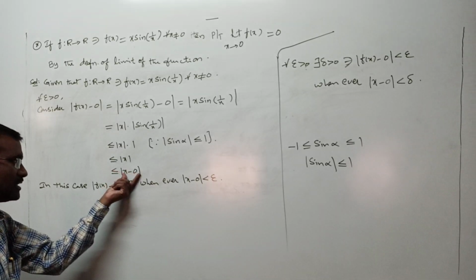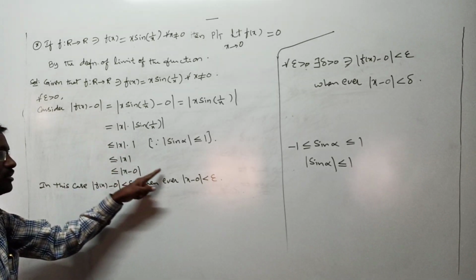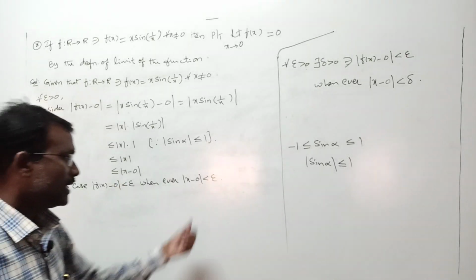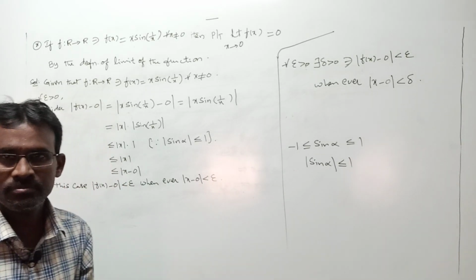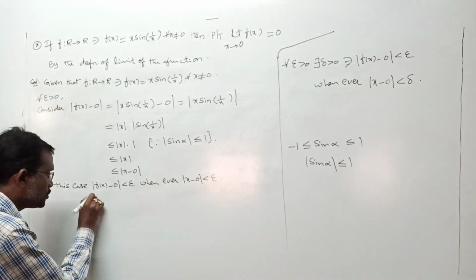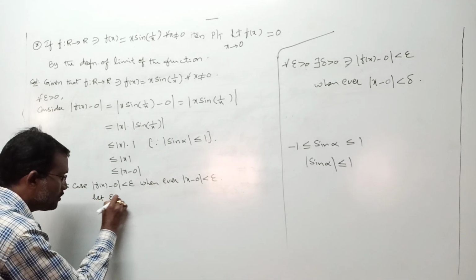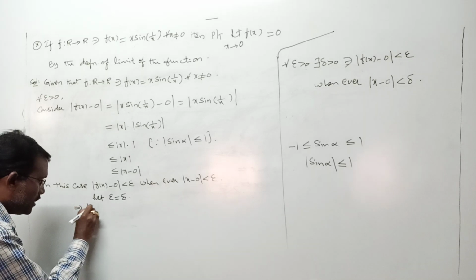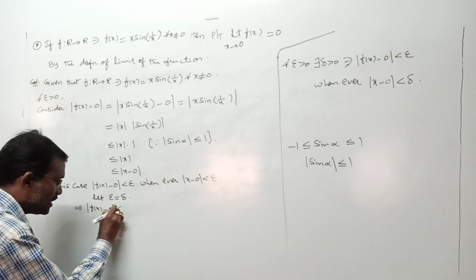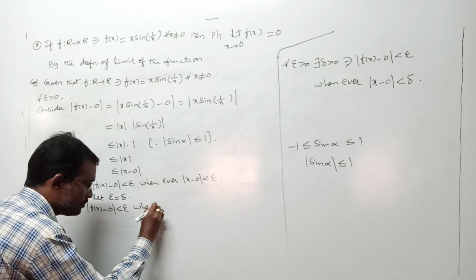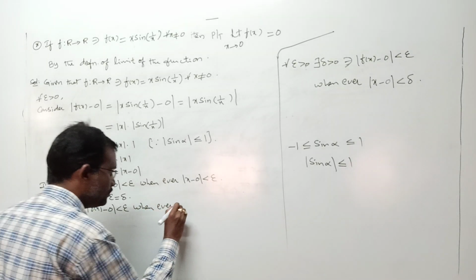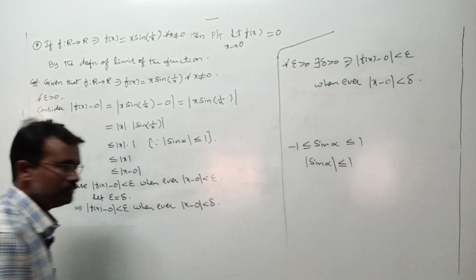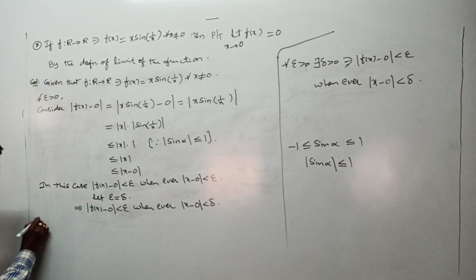If this is less than epsilon, automatically this is also less than epsilon, because this is less than or equal to this. Again here I want to take epsilon equal to delta because both are positive real numbers. Let us take epsilon is equal to delta. From this, mod f of x minus 0 is less than epsilon whenever mod x minus 0 is less than delta, right?